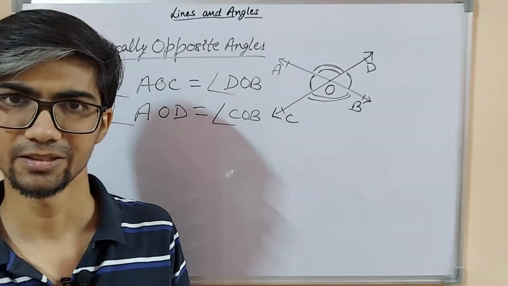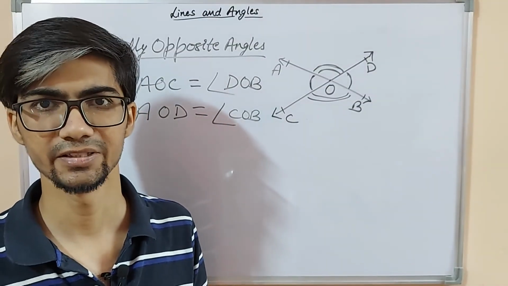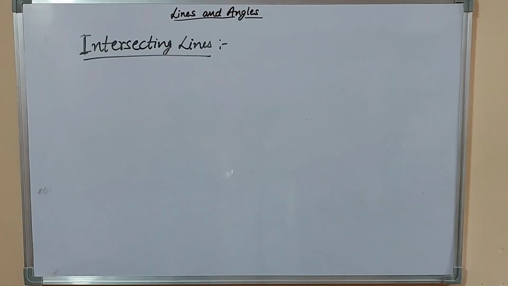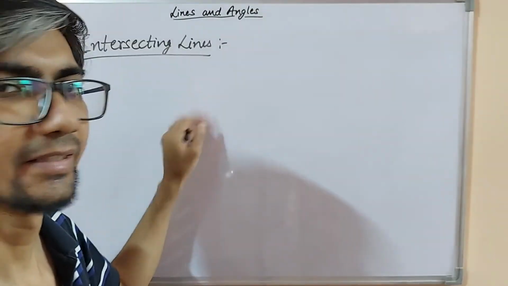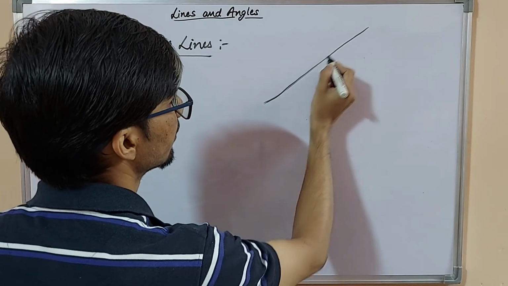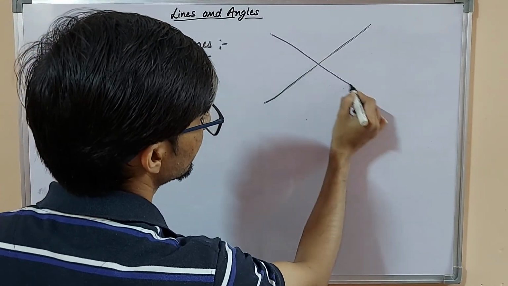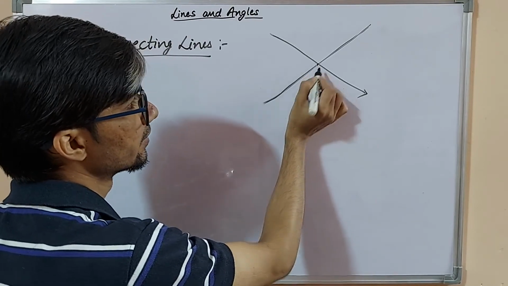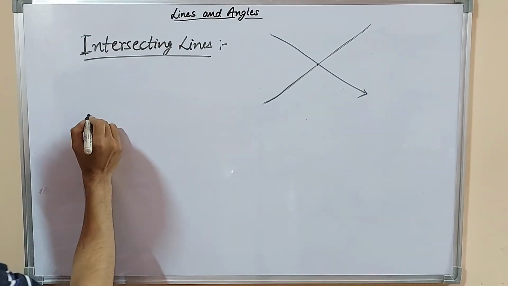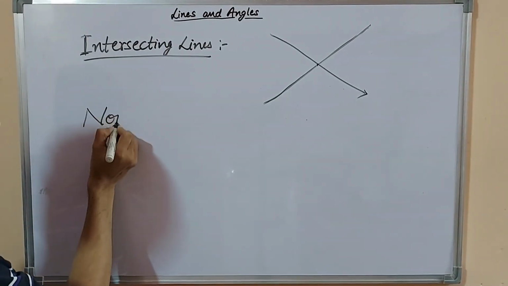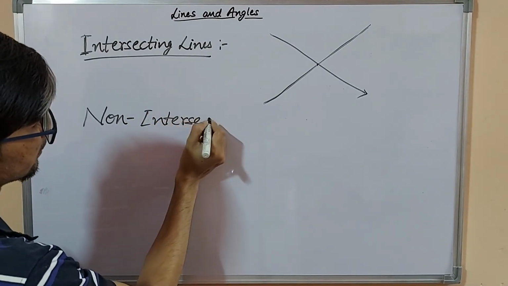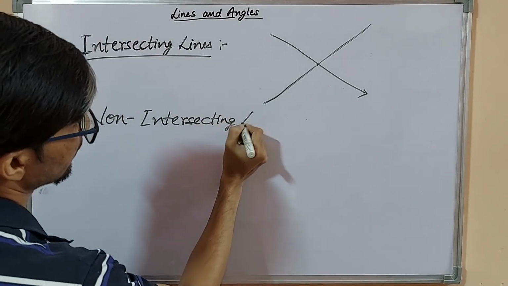Now we will discuss intersecting lines and non-intersecting lines. What are intersecting lines? If two lines cut at any point, then these will be called intersecting lines. And what are non-intersecting lines?